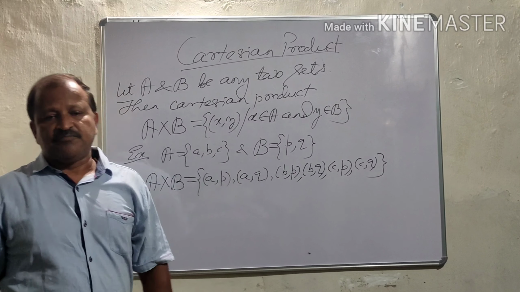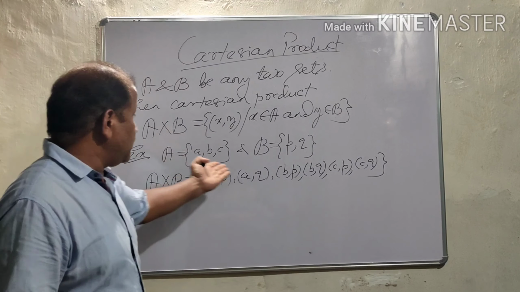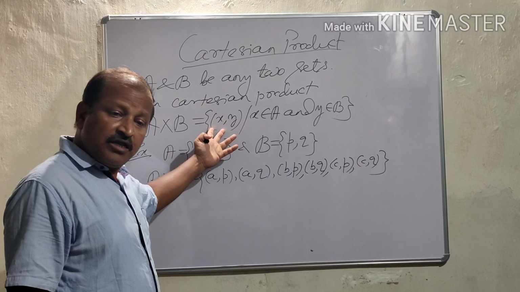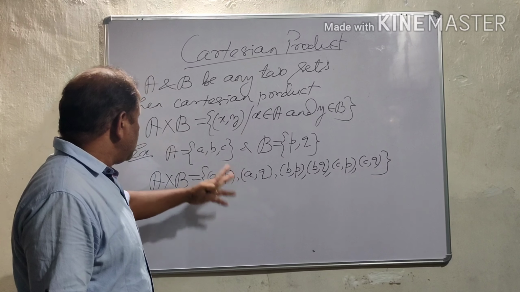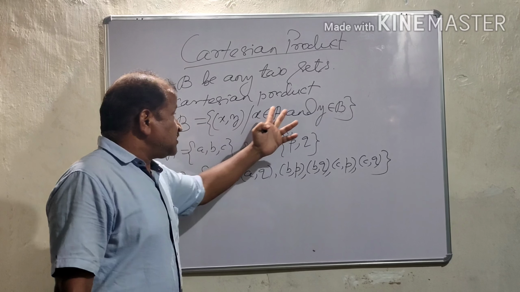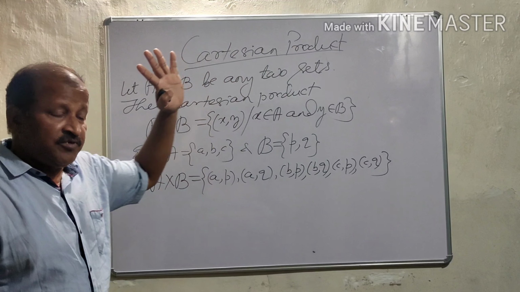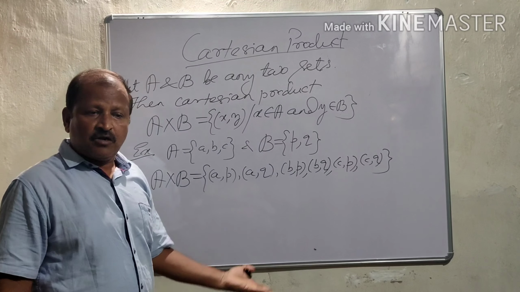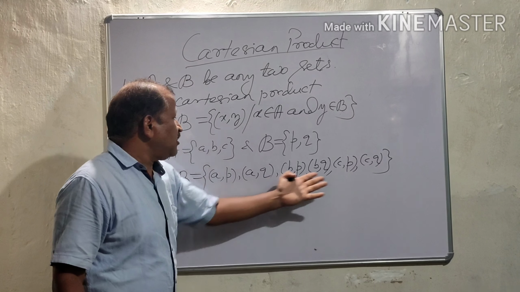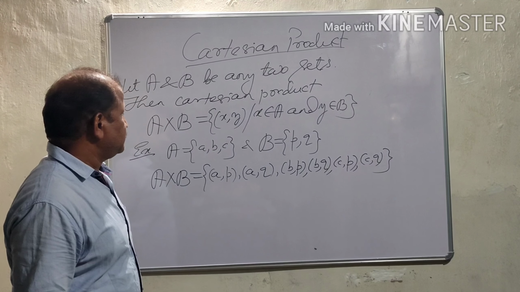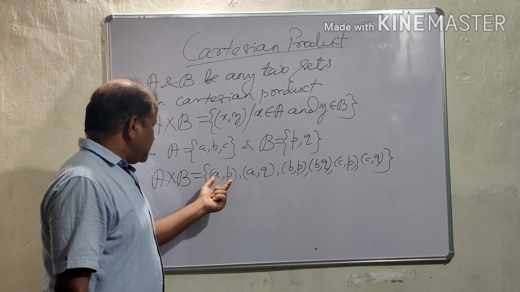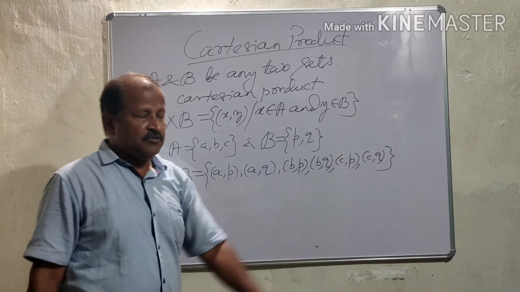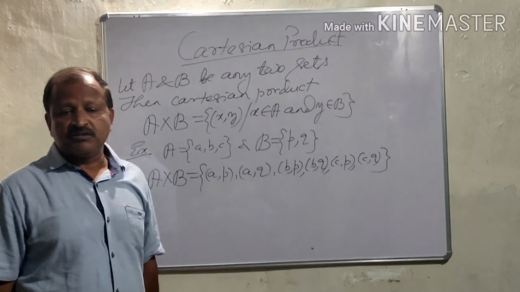This is A Cartesian product B. No other element can be there according to our definition. Any doubt? (x, y) such that x is an element of A, y is an element of B. These are all possible ordered pairs. No one can find any other pair here. So you see AP, AQ, BP, BQ, CP, CQ. This is A Cartesian product B.